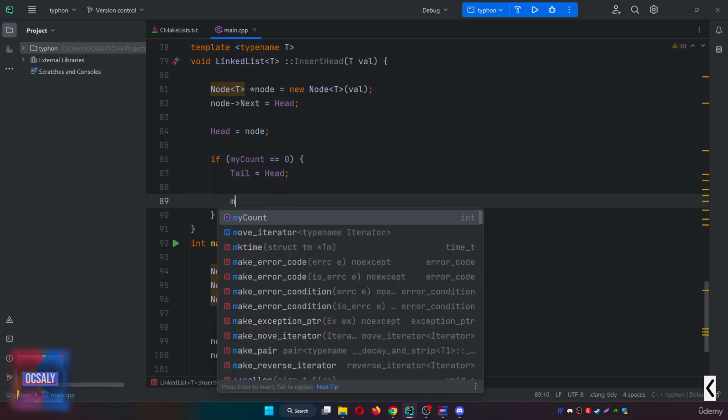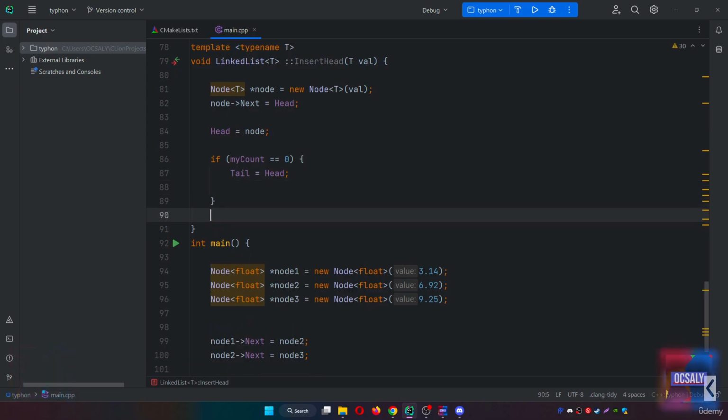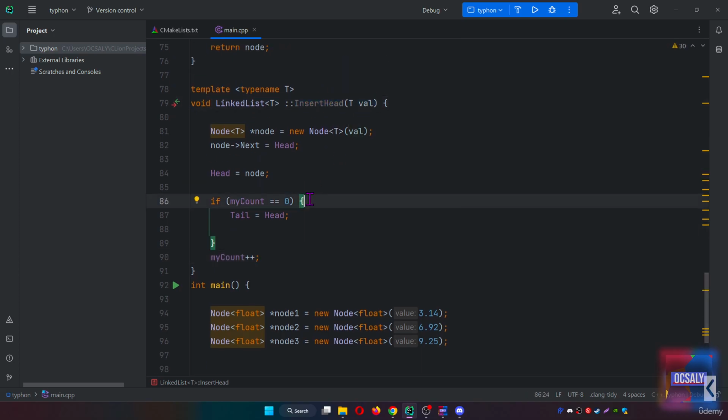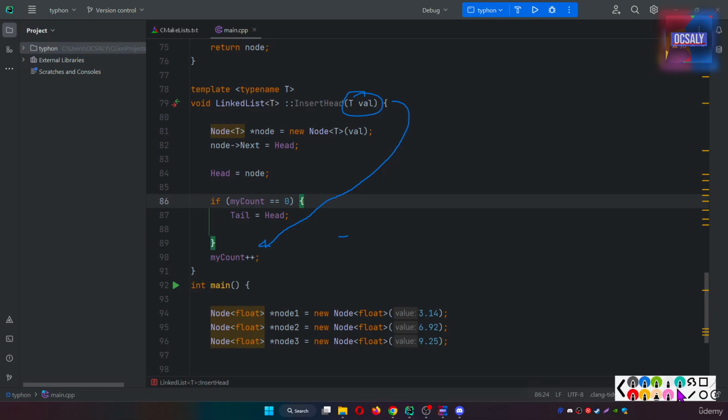After that, outside the if, we will add one element, which is incrementing the count. So we inserted the head, and after insertion we will add one element, and as you can see, the count is going to be plus 1, and we add this element inside our list.